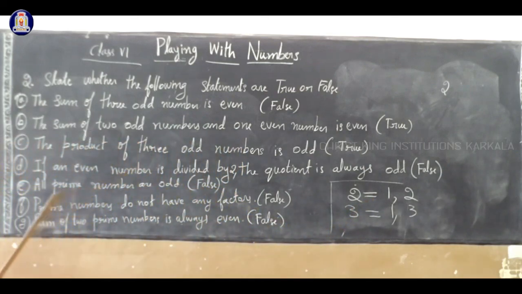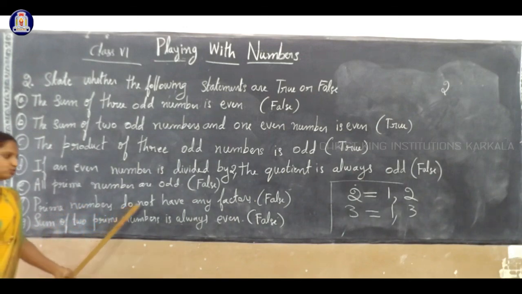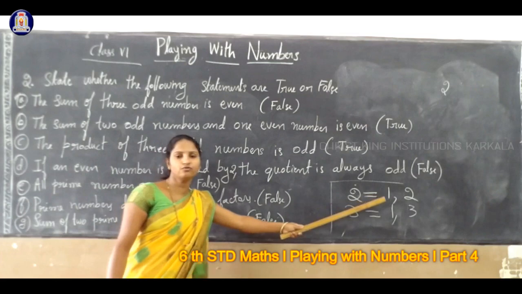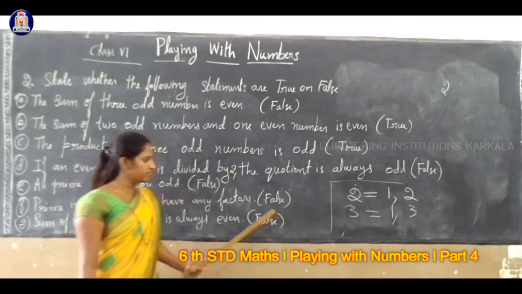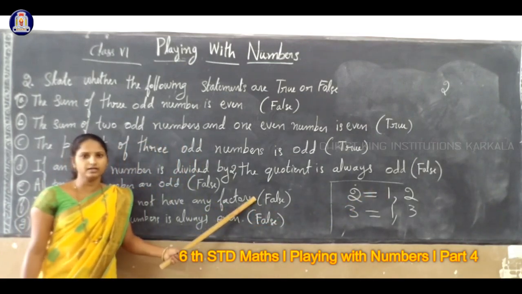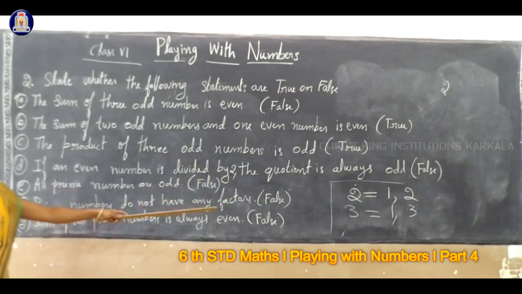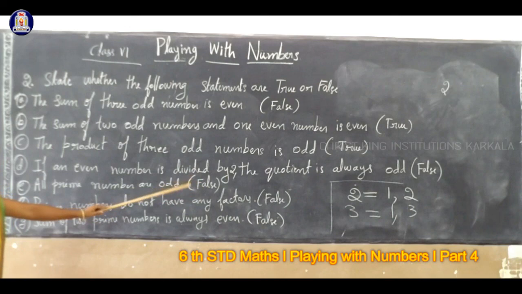Why? Because they said prime numbers do not have any factors, but prime numbers have two factors. So this statement is false. Clear? This is wrong. Prime numbers have two factors. Clear? So next, one more statement here.